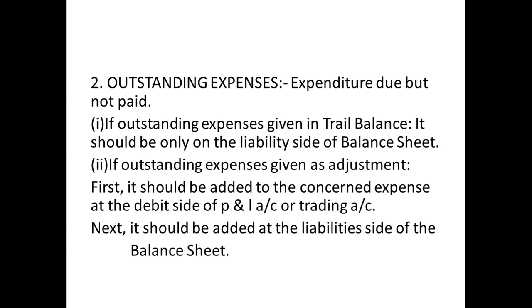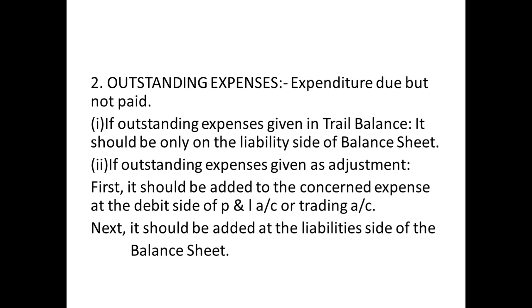Outstanding means due but not paid. Suppose, for example, I have not paid two months' rent, November and December, of 2000 in 2021 or 2022. So it is nothing but outstanding. If it were within the same year, it would easily have been settled. But if it is carried forward from one year to another, then it is a problem. So then only in the trial balance it will come.